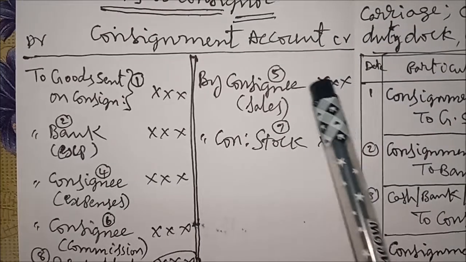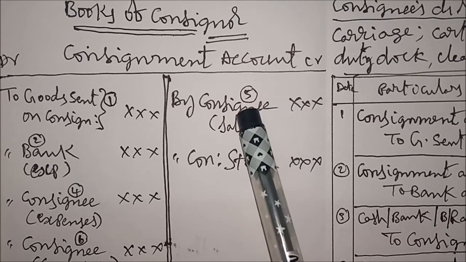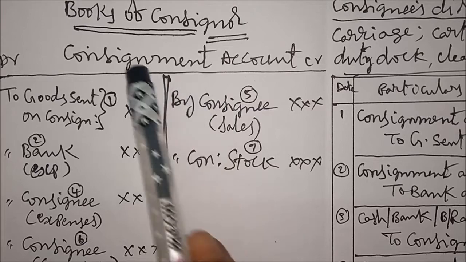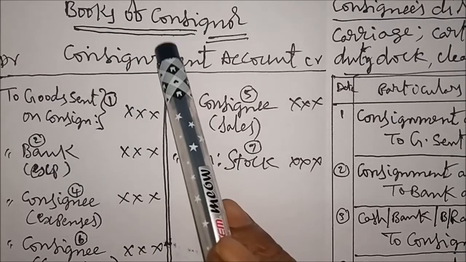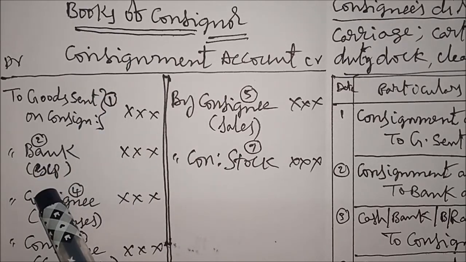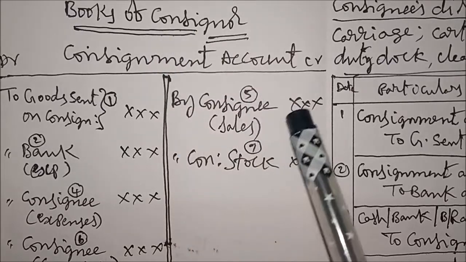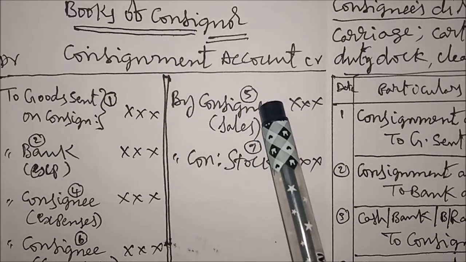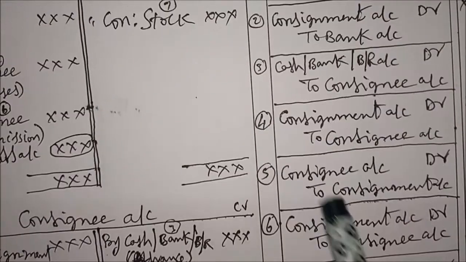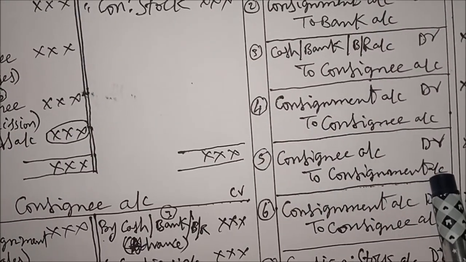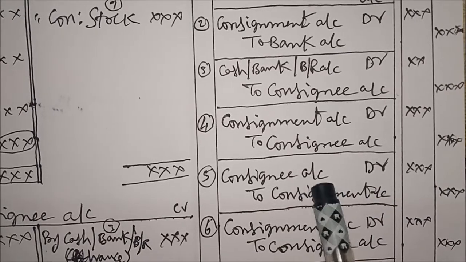Fifth, sales. Item is on credit side, then debit the item account. Consignee account debtor to consignment account. If item is on debit side, heading account debtor to item account. If item is on credit side, item account debtor to heading account. Item is on credit side, so consignee account debtor to consignment account. Debit and credit. Being goods sold by consignee.